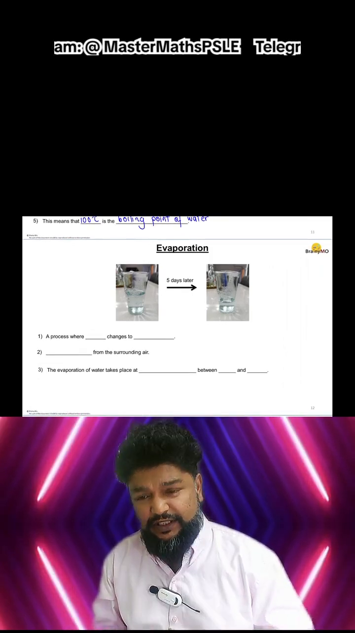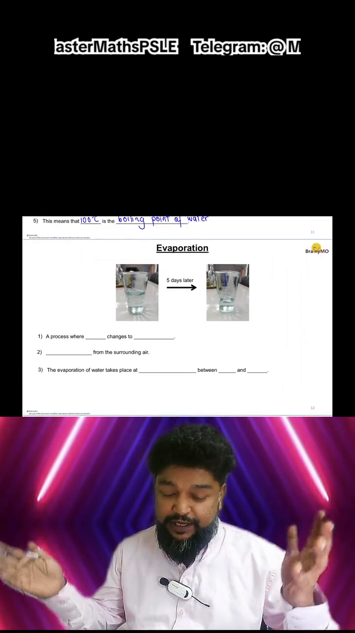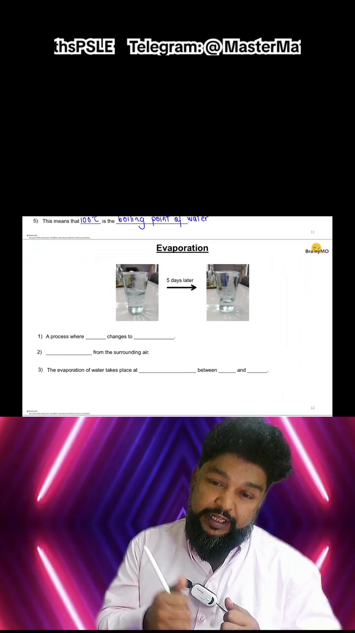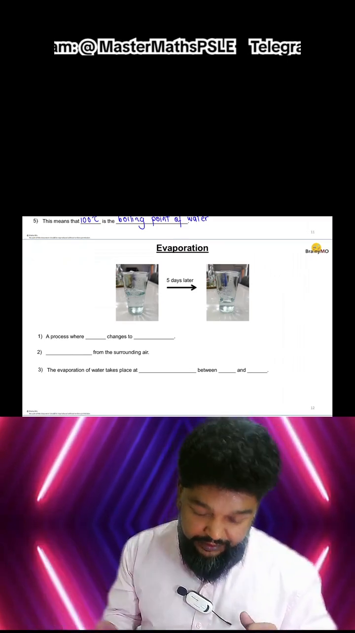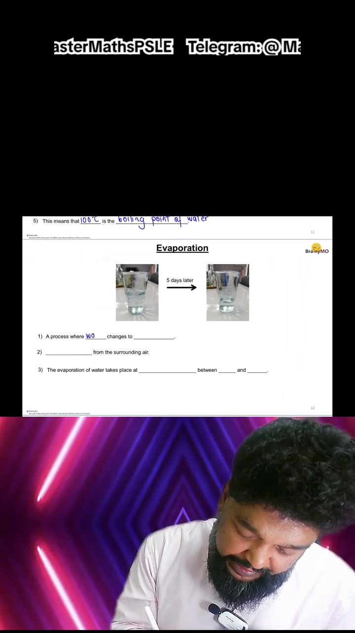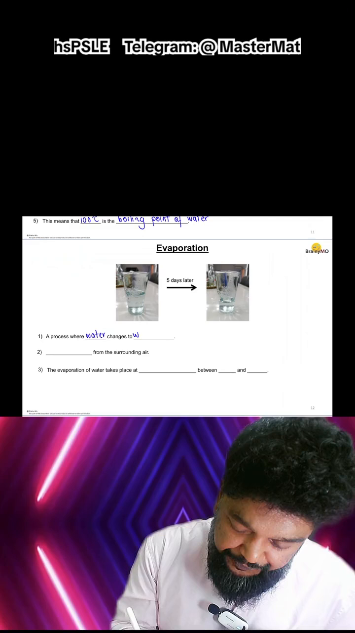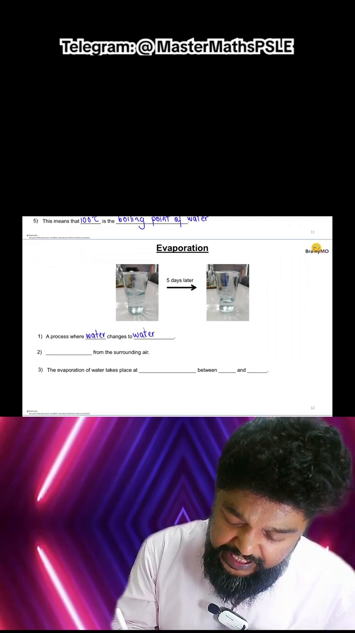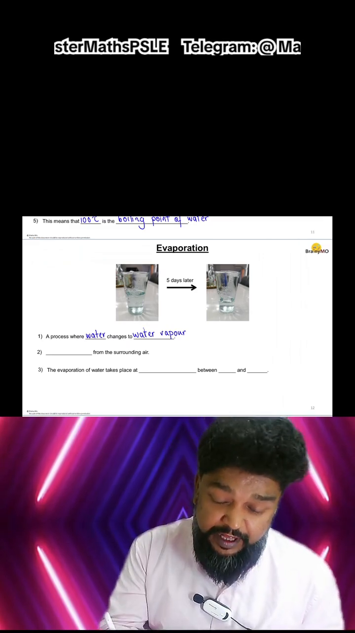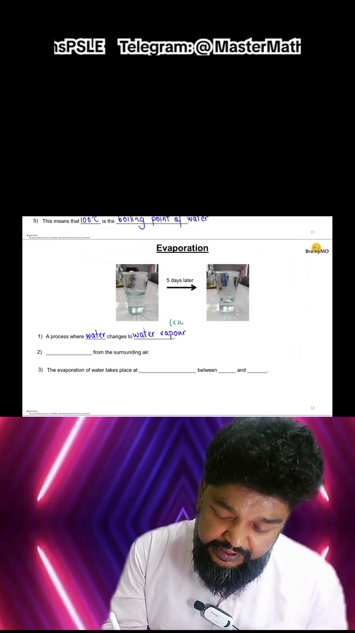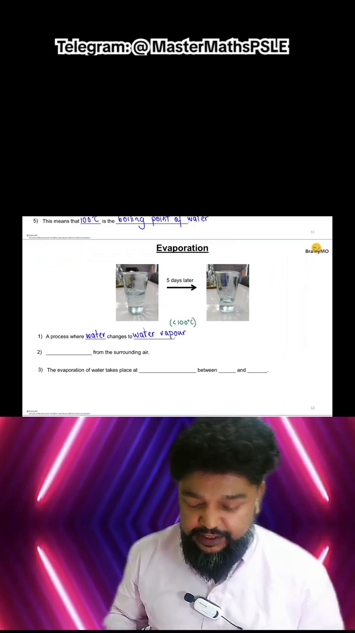Now, evaporation happens at any temperature between the melting point and the boiling point. It's a process where water becomes water vapor. So water in the gas form at temperatures below 100 degrees, we call it water vapor. Water in the gas form at temperatures above 100 degrees, we call it steam.